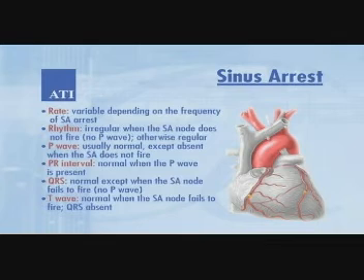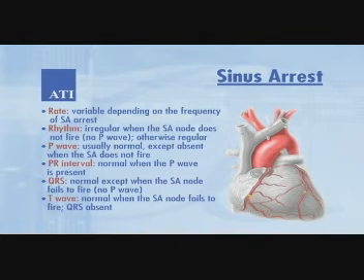1 milligram. For prolonged episodes of symptomatic sinus bradycardia, a pacemaker might be the best option. Sinus arrest. Rate variable depending on the frequency of SA arrest. Rhythm irregular when the SA node does not fire, no P wave. Otherwise regular. P wave usually normal, except absent when the SA does not fire.